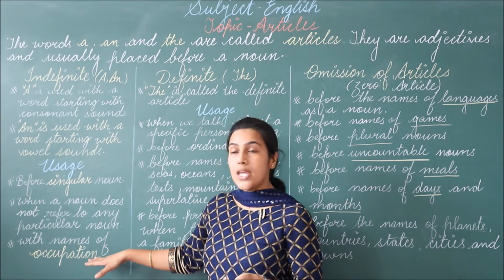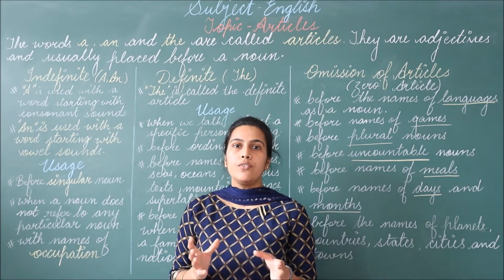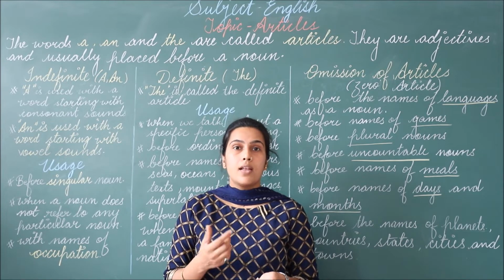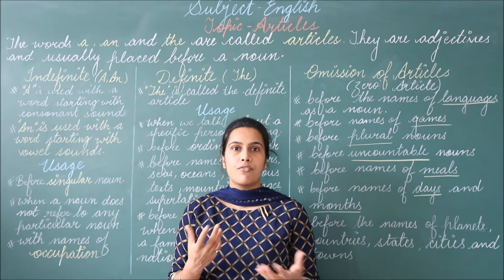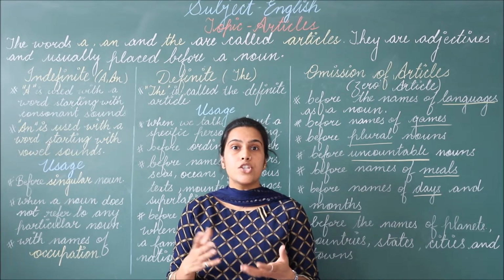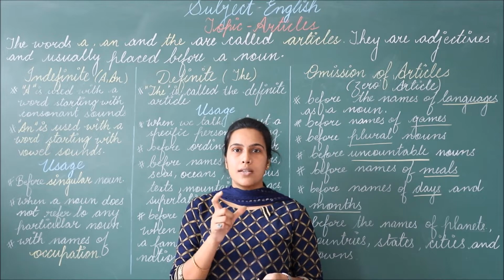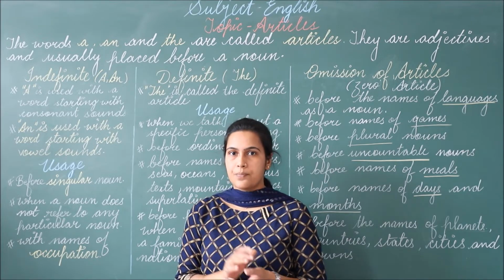Then the last one, with names of occupation. When we talk about an occupation, we use article a or an. Like when we talk about the occupation of our fathers, we say that my father is a teacher or my father is an engineer. So we have used the article a or article an.